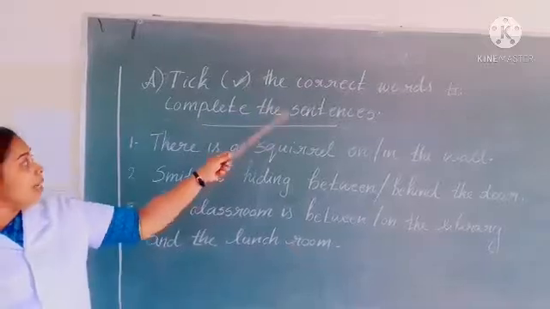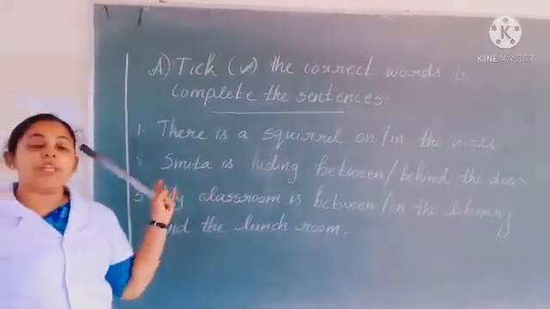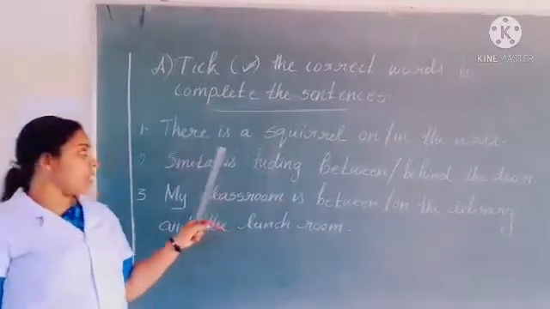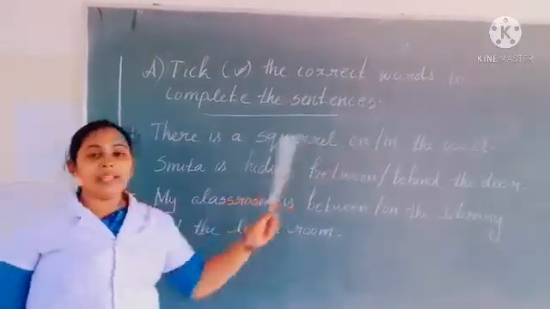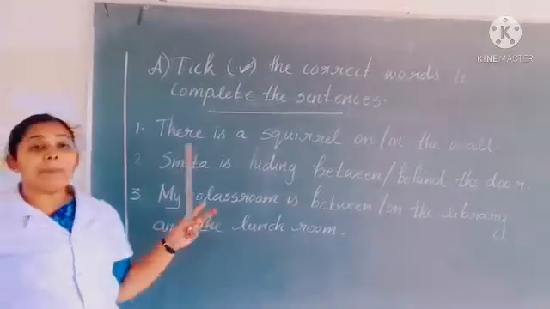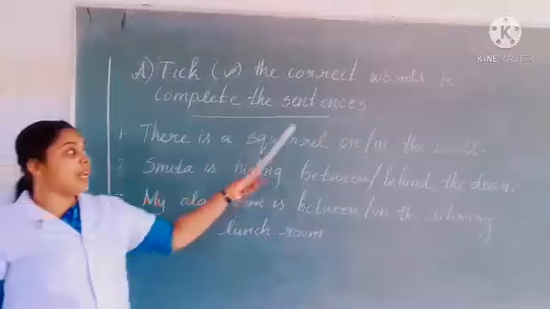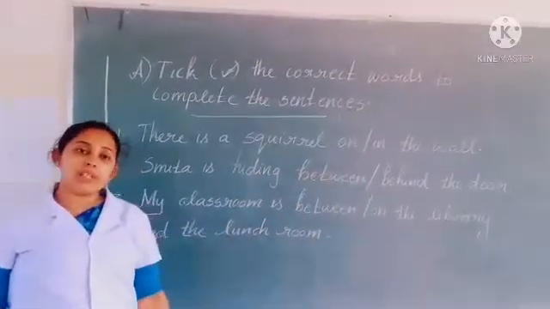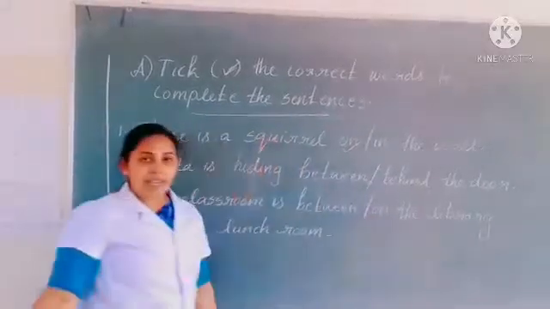Give correct words to complete the sentences. Here they are given some prepositions. We need to find out the correct preposition. First one, there is a squirrel on or in the wall. So it shows the position of the squirrel. Where the squirrel is. There is a squirrel on or in the wall. Where is the squirrel? Yes, on the wall. So we can tick it.